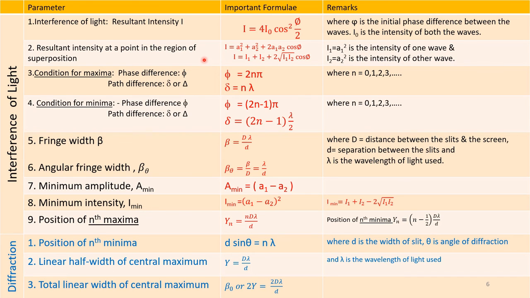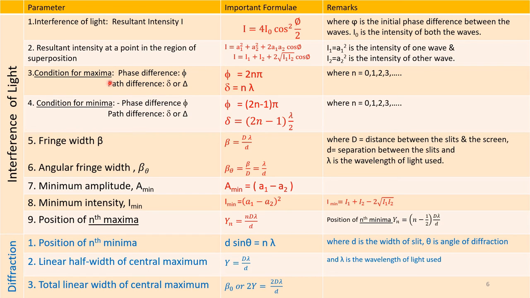So there are two waves with amplitudes A1 and A2 respectively. Therefore, I is given by A1 square plus A2 square plus 2A1 A2 into cos phi, where phi is the phase difference. It is also given by I1 plus I2 plus 2 into square root of I1 I2 cos phi. Please note the difference. Here it is in terms of amplitude. The second equation is in terms of intensity.